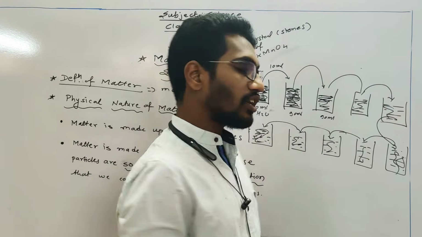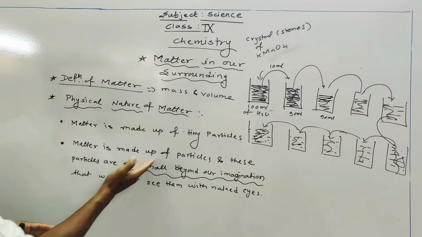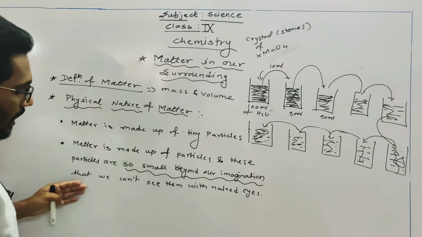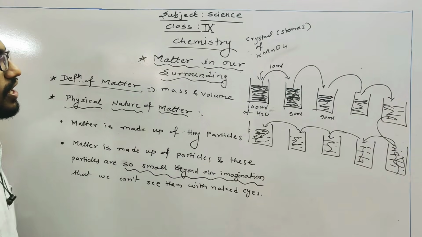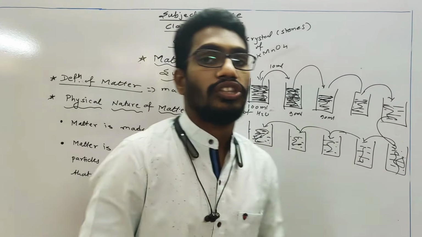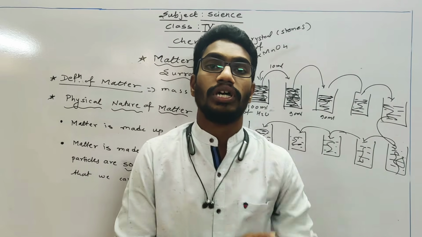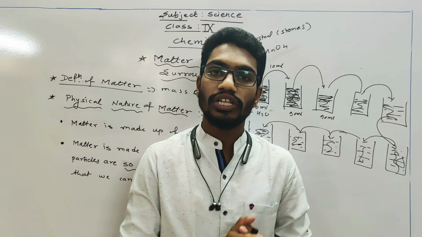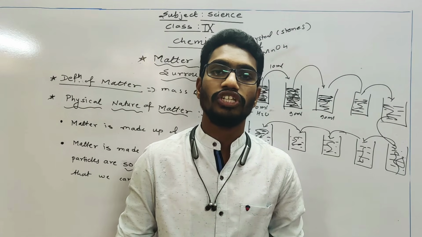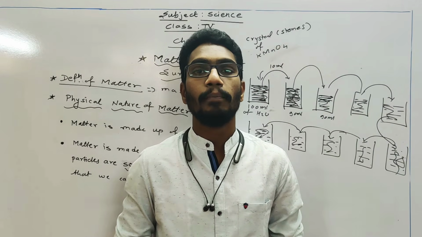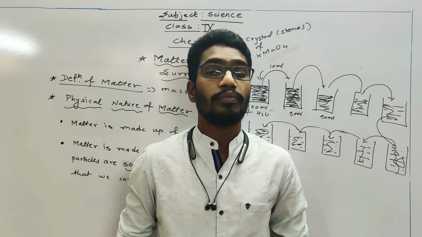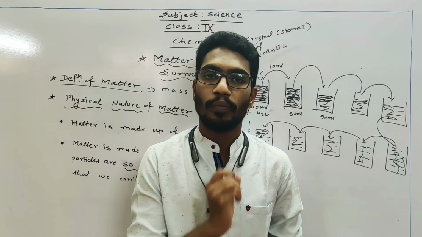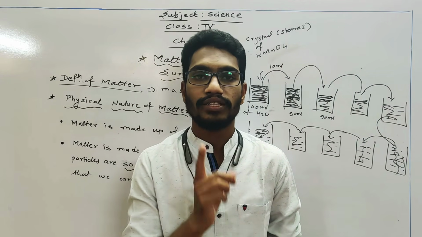With this activity we can conclude that matter is made up of particles, and these particles are so small, beyond our imagination, that we can't see them with the naked eye. This is about the introductory part of this chapter, Matter in Our Surroundings. So I am going to recapitulate all the points that we learned in today's video. Number one, what is meant by matter? In modern science, matter is all the things in our surroundings that have mass and occupy some space, meaning they have volume.